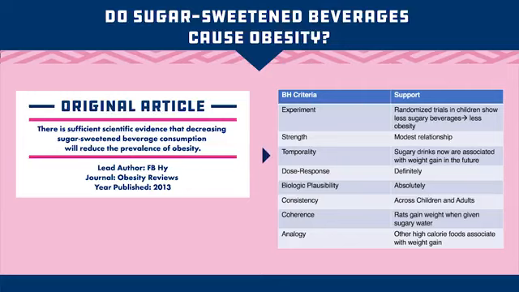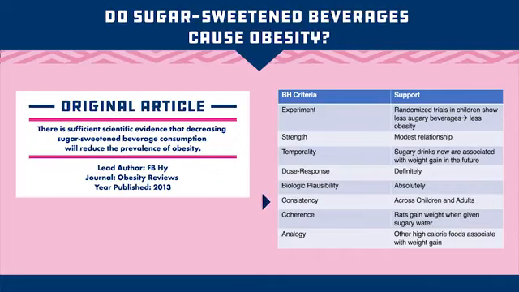Temporality. Sugary drinks now are associated with weight gain in the future, right? You don't want to see that it's actually people that are overweight that subsequently drink more sugary beverages. The temporality is in the other direction, and that's there. Dose response, definitely. So although the overall association isn't strong, the more sugar-sweetened beverages you drink, the more likely you are to be overweight or obese. That's a dose response. Is there biologic plausibility? Well, of course, right? You're drinking a lot of calories. Biologic plausibility is certainly there.